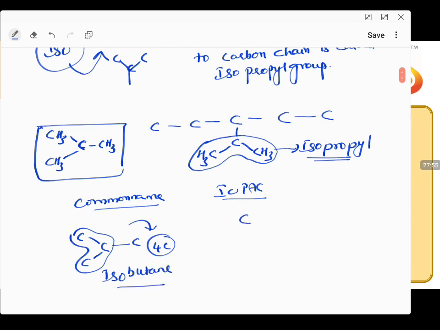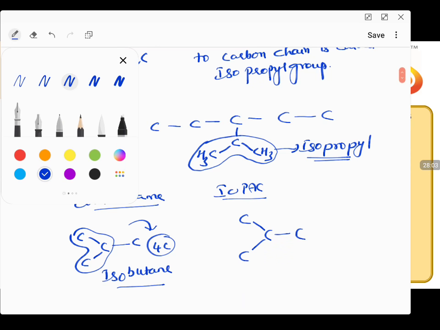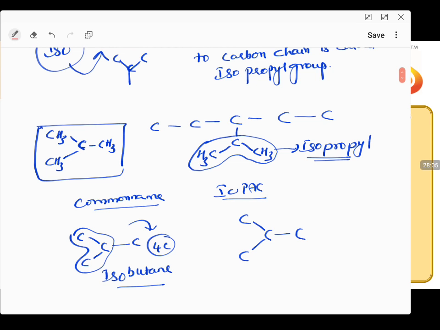But in the IUPAC name, you will not see this. You will take it in this way. Let us go with this carbon chain. Numbering can be given like this: 1, this is 2, this is 3. So at the second position, 1 carbon is there, so it is methyl. 3 carbons are in the chain, so it is propane.